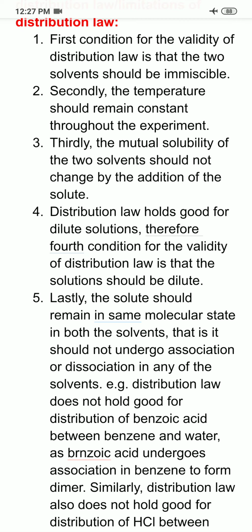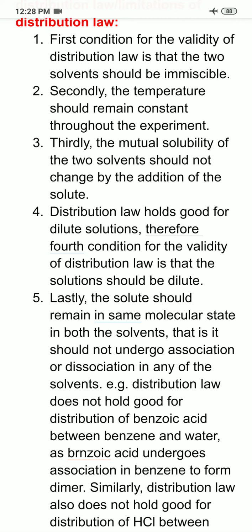For example, when we study the partition coefficient of benzoic acid between benzene and water, then benzoic acid undergoes dimerization in benzene. Dimerization here means that two molecules of benzoic acid combine with each other through hydrogen bonding in benzene. So in benzene they will exist in the form of dimer, whereas in the water benzoic acid will remain as single molecule.